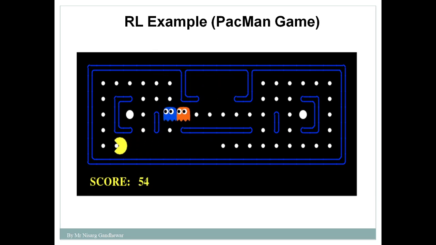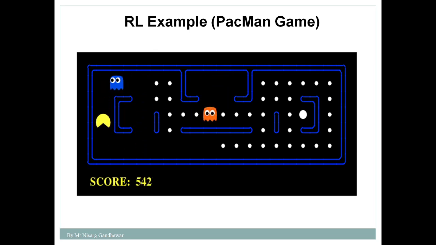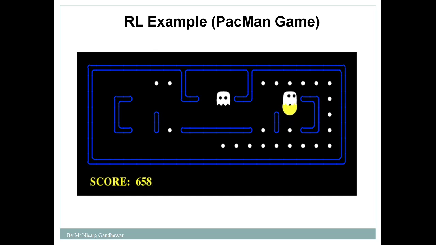Positive reward means that Pac-Man can eat a fruit and the ghost is not going to eat it. And what is the negative reward? That the ghost has eaten Pac-Man. So this is what a reward is. And what is the state? Level 1 is one of the states, level 2 is another state, level 3 is another state.